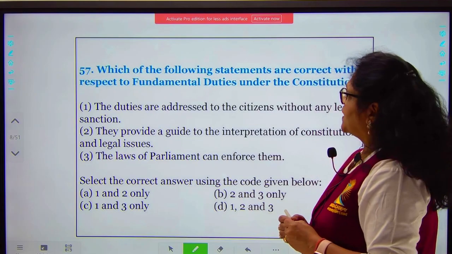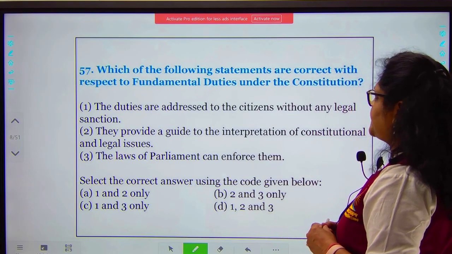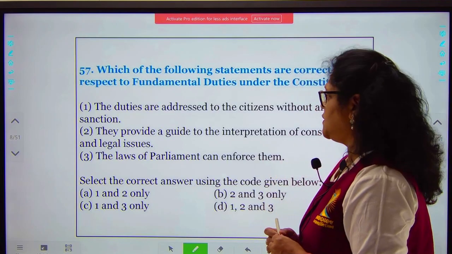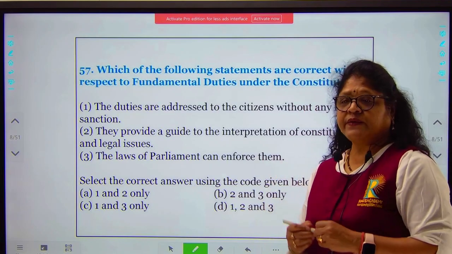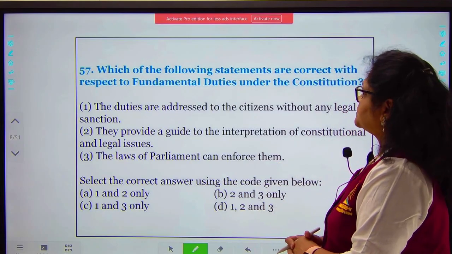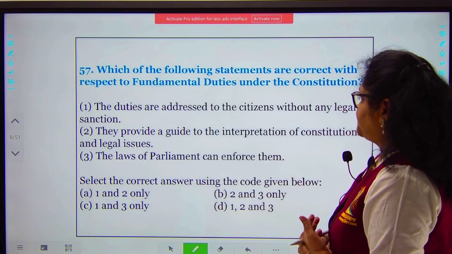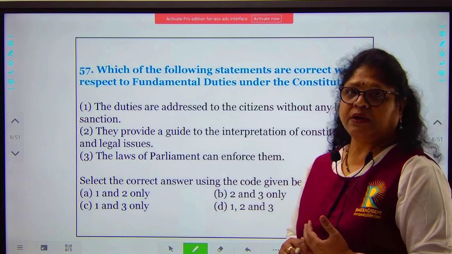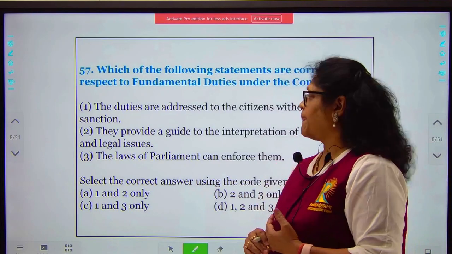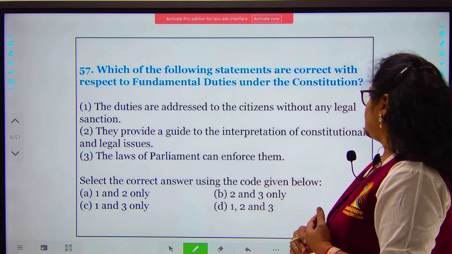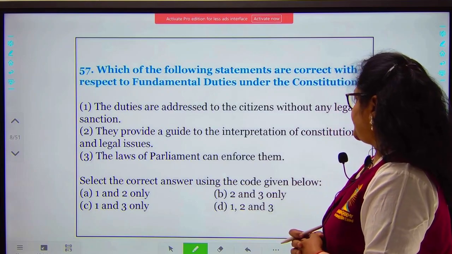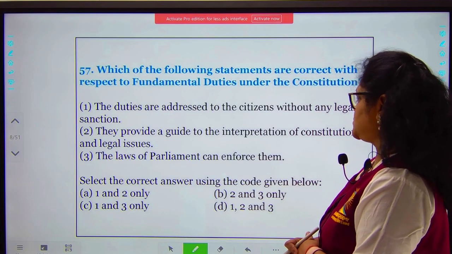Next question. Which of the following statements are correct with respect to fundamental duties? Fundamental rights and fundamental duties always figure in your examination. So be very thorough with both the subjects under the Constitution. The first option is the duties are addressed to the citizens without any legal sanction. The second is they provide a guide to the interpretation of the Constitution and legal issues, and the laws of Parliament can enforce them.